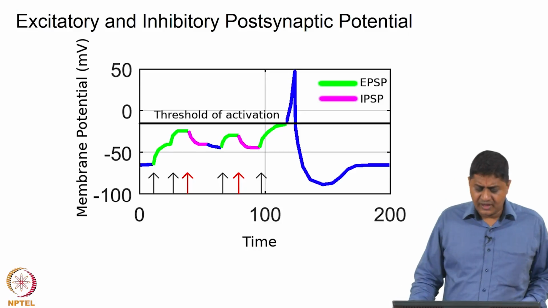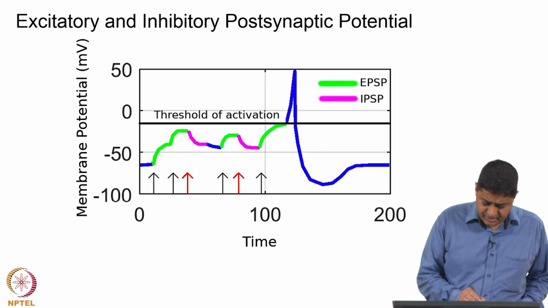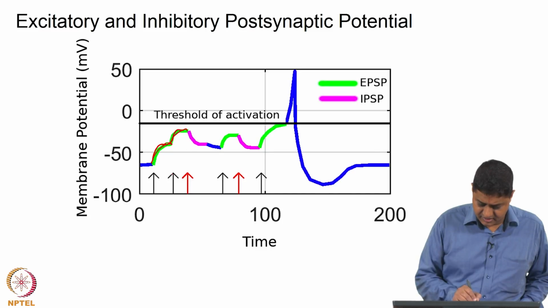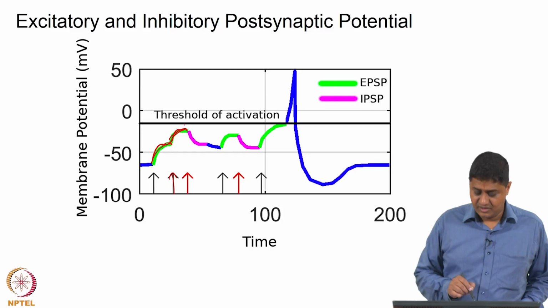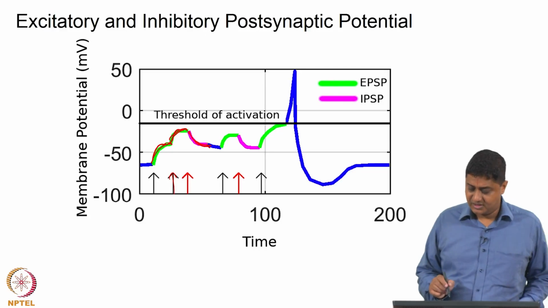Now, what could happen at the postsynaptic cell, right? If multiple excitations come one after the other in time, this causes an excitatory postsynaptic potential and another excitatory stimulus causes another excitatory postsynaptic potential. Suppose following that you have an inhibitory stimulus that causes an inhibitory postsynaptic potential.